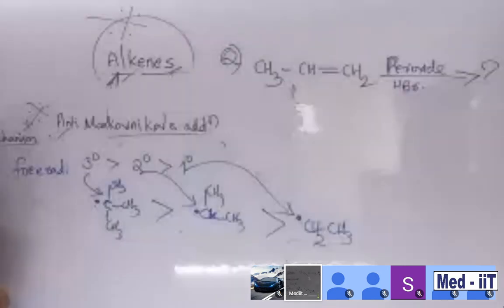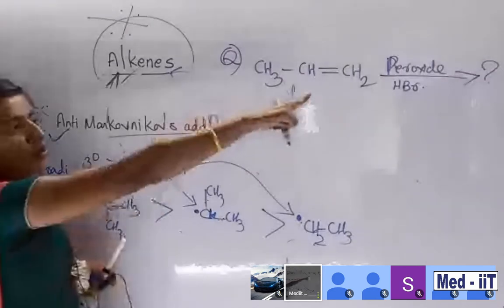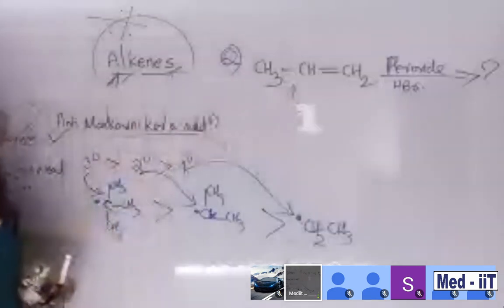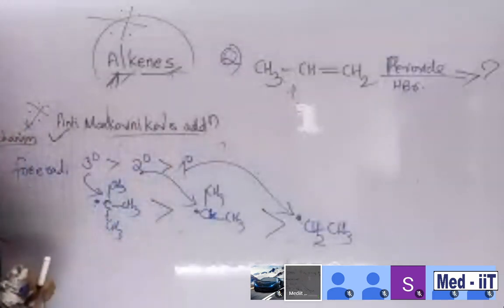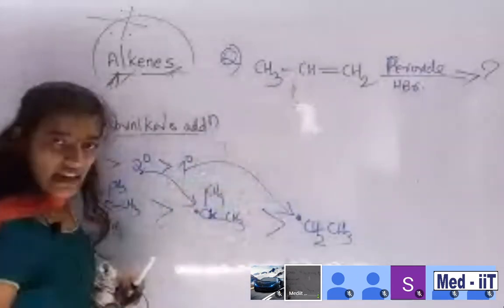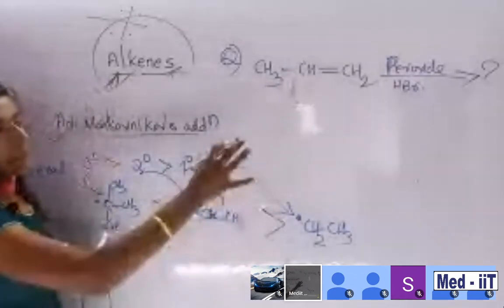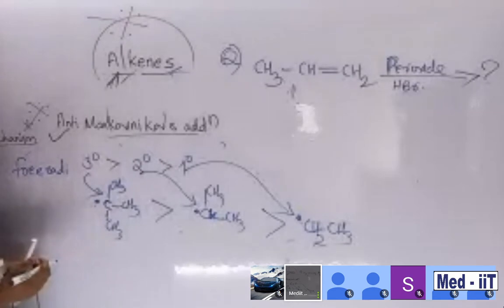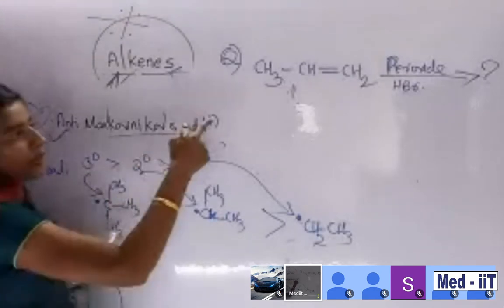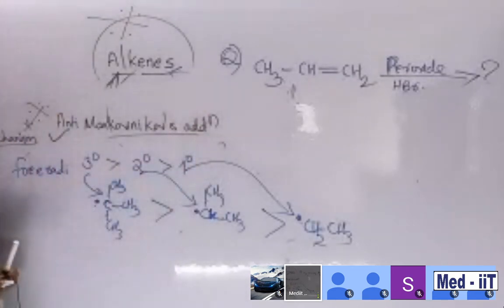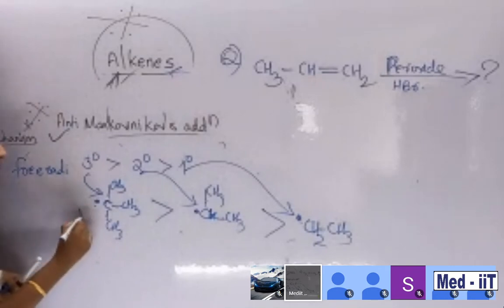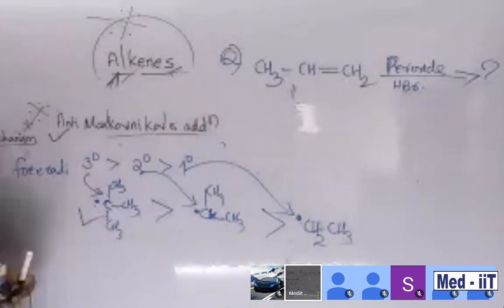So keep it in mind. In anti-Markovnikov rule, in the presence of peroxide, when they are providing peroxide, you should identify, oh, this is anti-Markovnikov rule. Also, this is an unsymmetrical alkene, and they are providing HBr. So what happened? During that, a product is forming, based upon the stability of the radical.